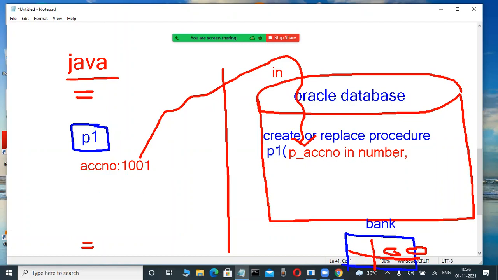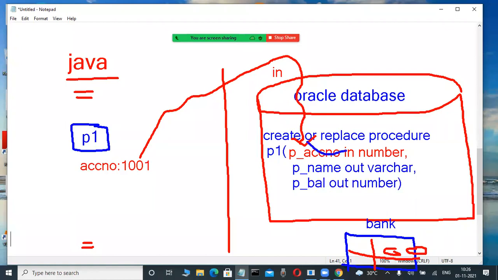How can I do that? Here they write the coding in PL/SQL with OUT parameters. Suppose p_account_holder_name, and now they use OUT as the parameter mode. Again, for the account holder's balance also, they use OUT as the parameter.